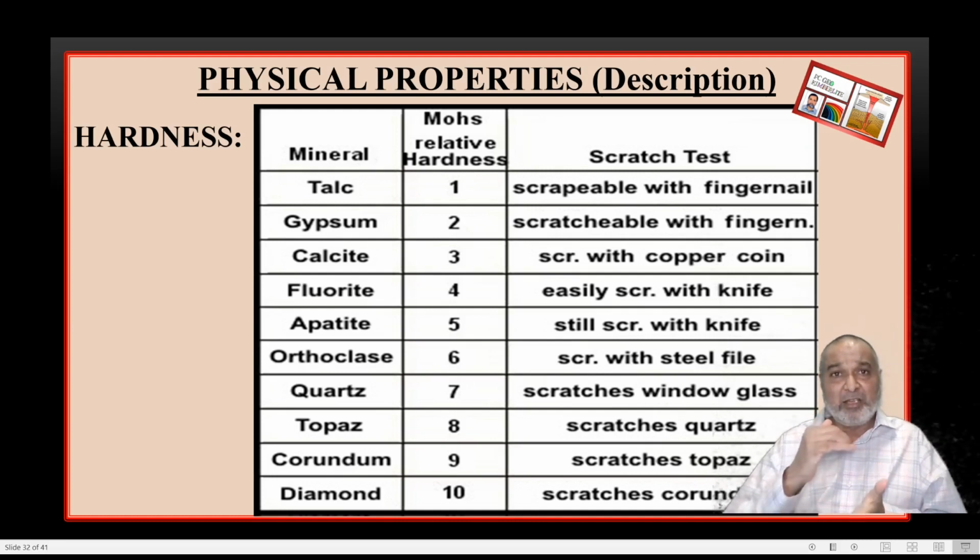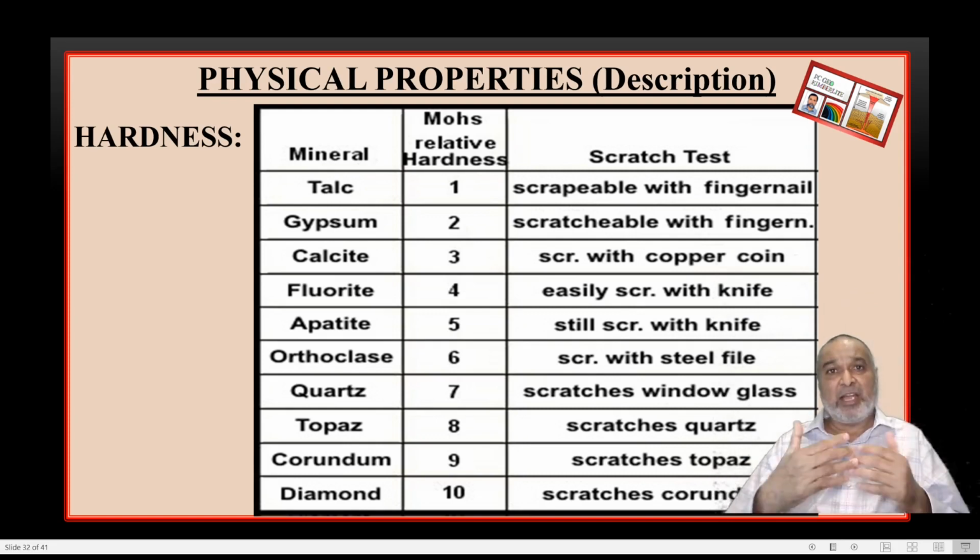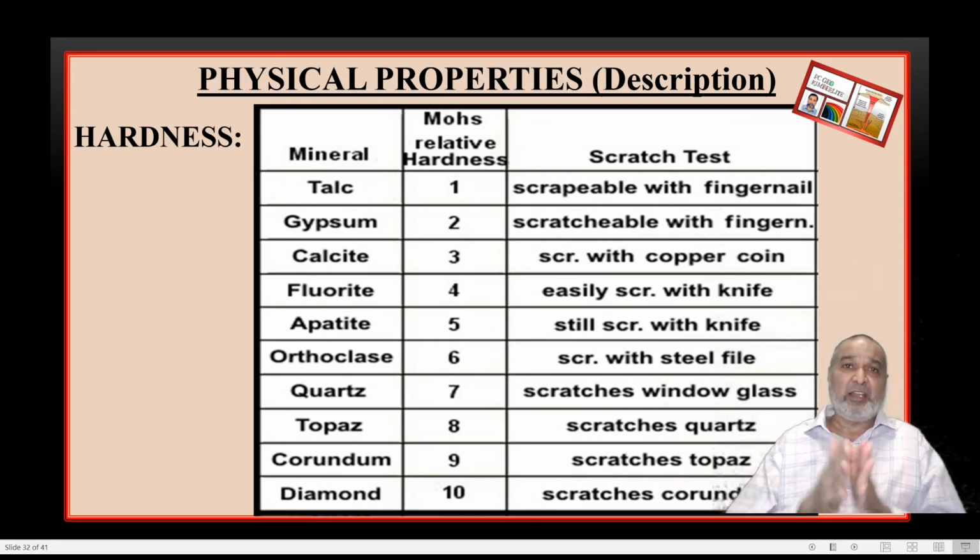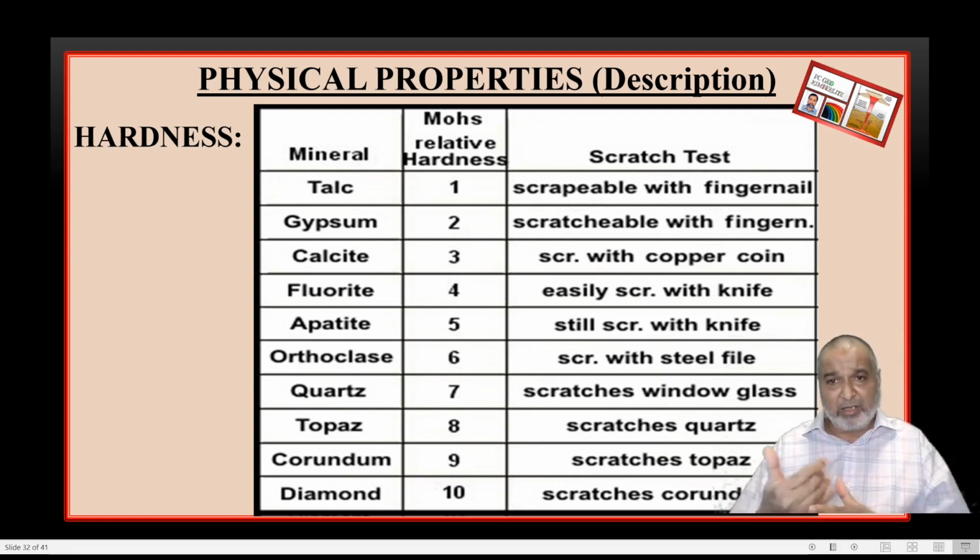And number 8, deep scratch, more powder. Number 9, deep scratch, more powder as compared to the earlier one. And the last one, number 10, it is broken out. Now the Mohs scale of hardness, number 9 and number 10, he has given the comparison between the corundum and the diamond. Diamond is 33 times harder than the corundum.